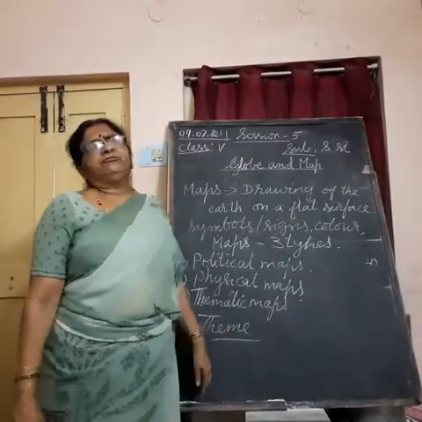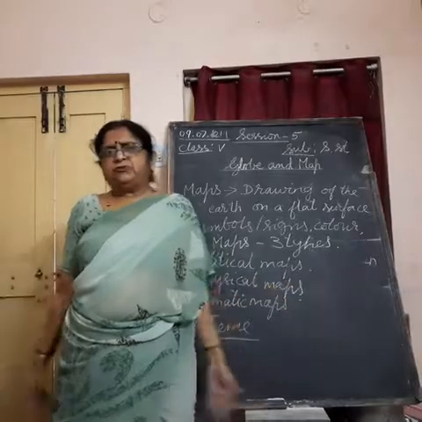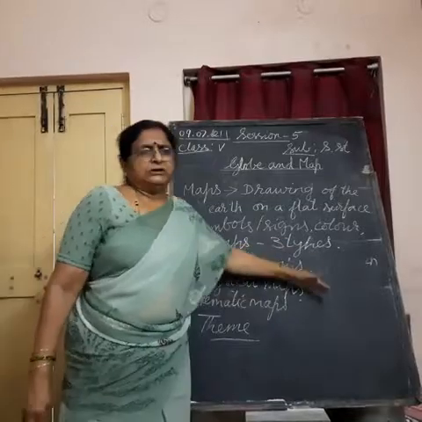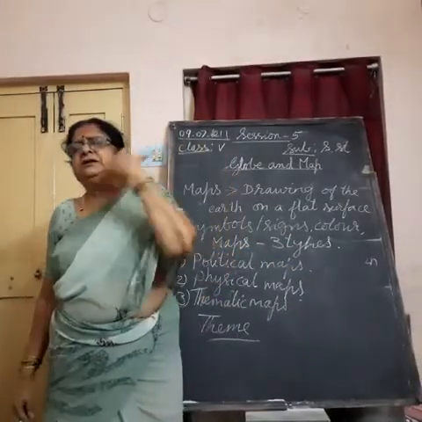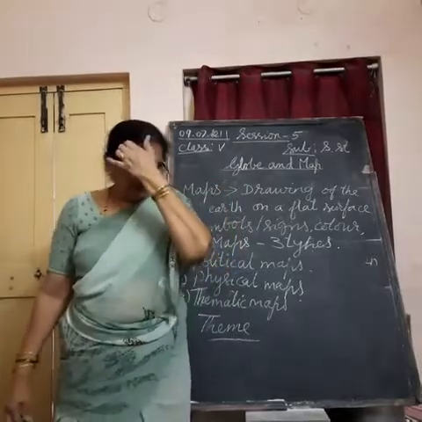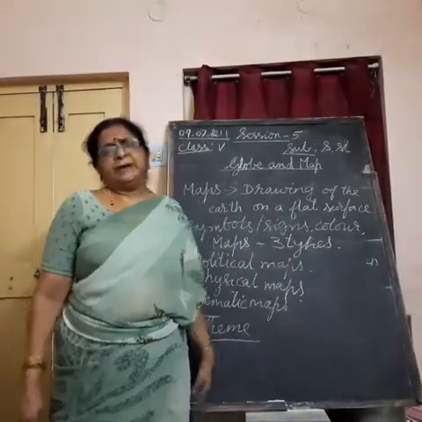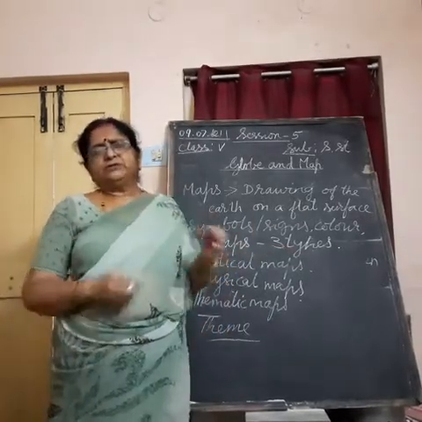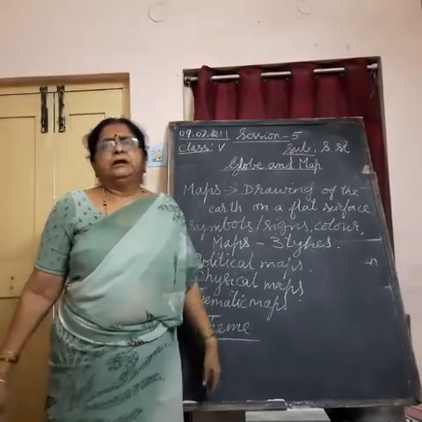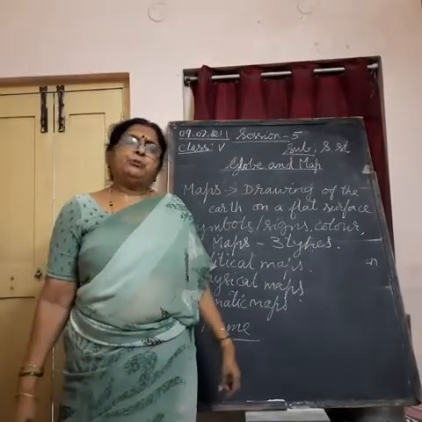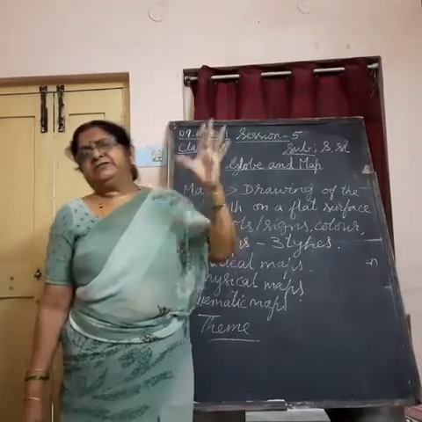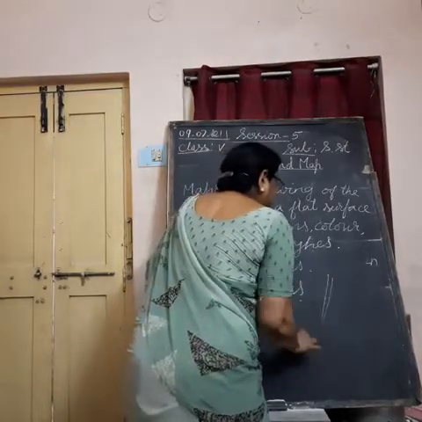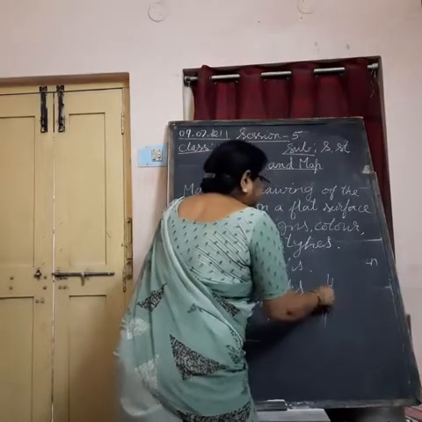If you want to know about the different types of soil you find in different states of India, we can have the map Soils of India, in which different types of soil are shown with different colors on the map. In the same way, industries are also shown with different symbols in the map. Understand? If you want to know about the crop, in the map of India, in different states, different symbols are used. For example, if they want to show sugarcane crop, like this they will show.